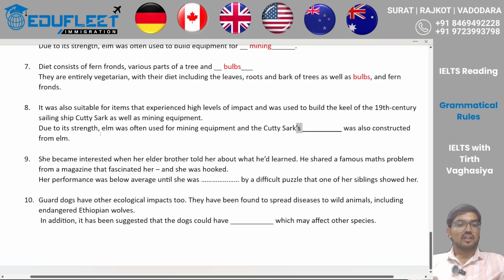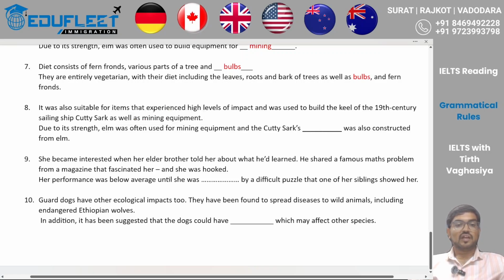So due to its strength, elm was often used for mining equipment, and the Cutty Sark's something was also constructed from elm. So after apostrophe s, I have to have a noun, and that noun should be the possession of Cutty Sark. If I look at this, I got this Cutty Sark, right? I got it. But what of this is made from elm? So let's read the line.